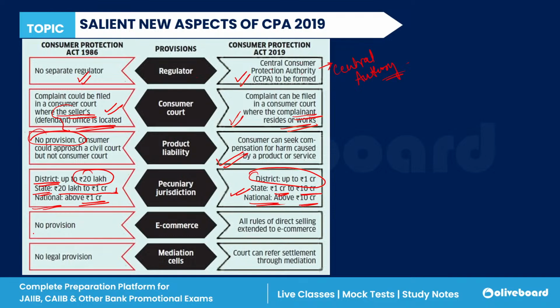If we talk about the old Consumer Protection Act, there is no provision for that. If we talk about the Consumer Protection Act 2019, yes, there is protection, and e-commerce is included here, right? There was no mediation cell in the previous act, whereas the new act has the mediation cell. If they want an out of court settlement, there is a provision for that. So this is the difference between the older version of 1986 and the newer version of 2019.